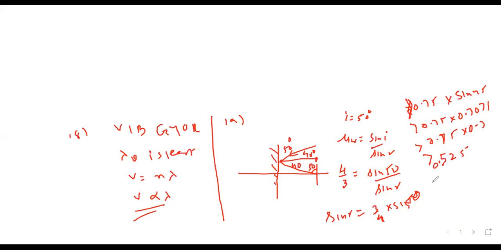That means it is around 30 degrees. So can I say B? Can I say option B? Yes, sir. Option B.